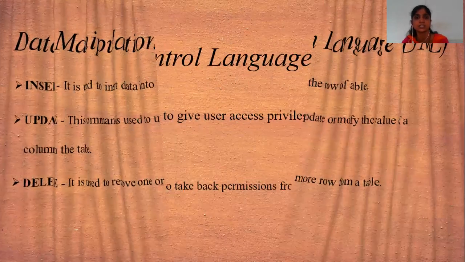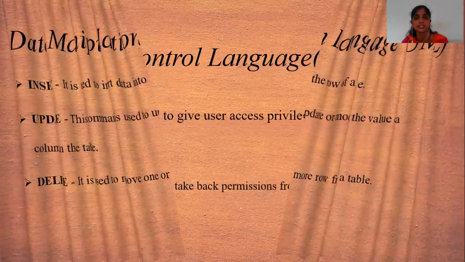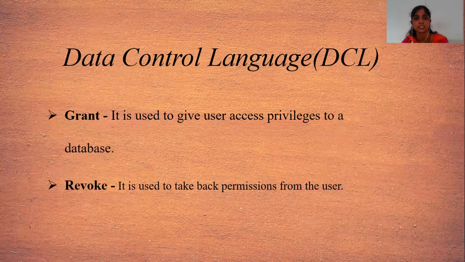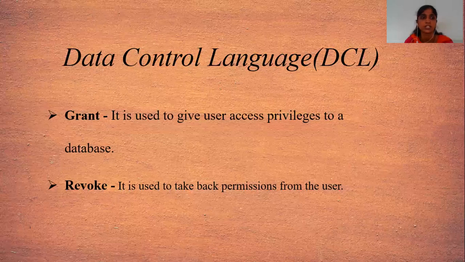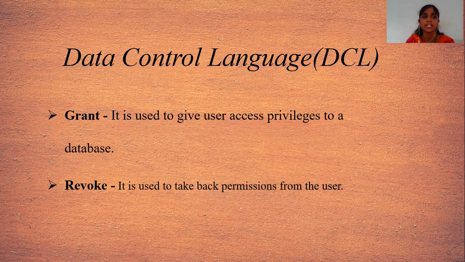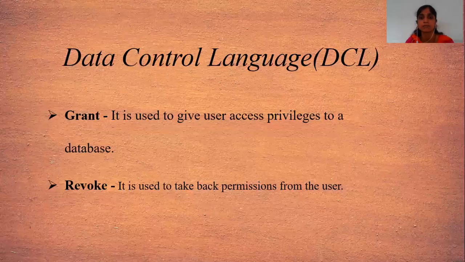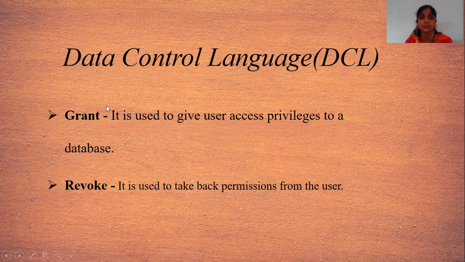Then move towards our next, which is data control language. Data control language includes commands like grant and revoke, which are useful to give rights and permissions to the database. That means which users can access the database, and which are the permissions to access that particular database. Here are two commands, grant and revoke.